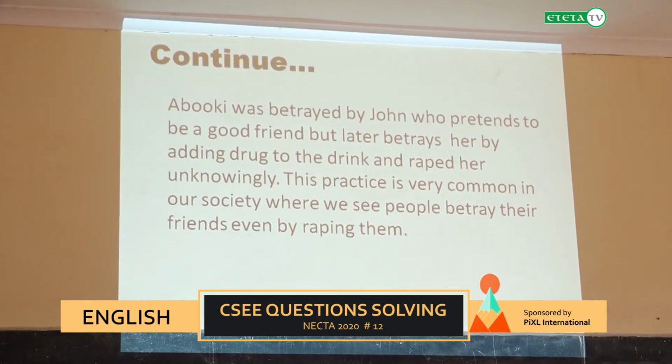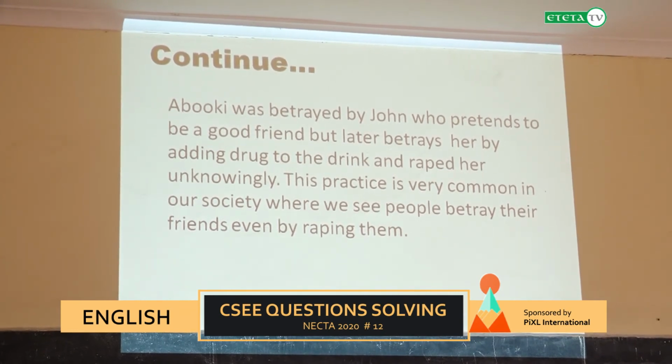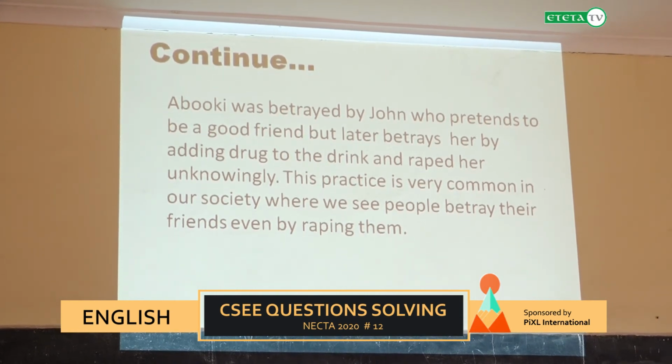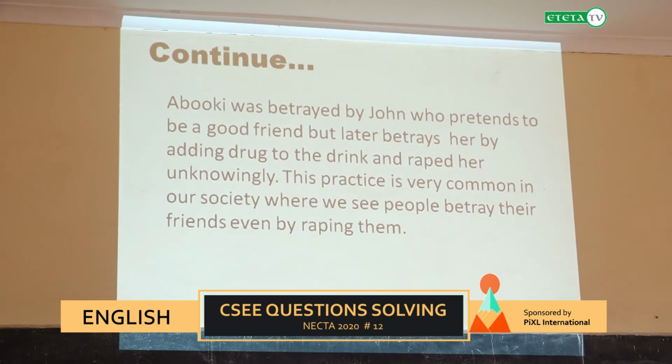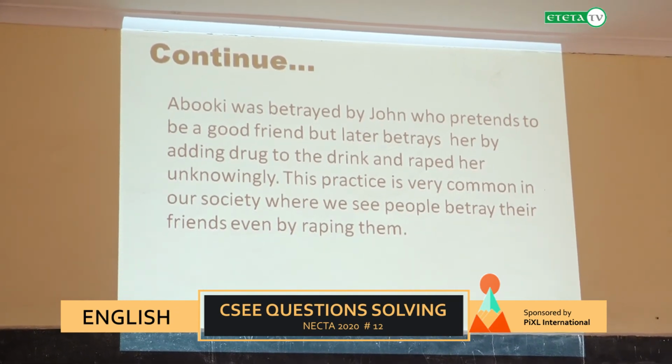By using drugs, the woman was not cautious. That man took the chance to rape her, something that led into conflict between them. This practice is very common. It is also occurring in our current situation, where people are betrayed by their loved ones, their relatives, and their friends, for different reasons.